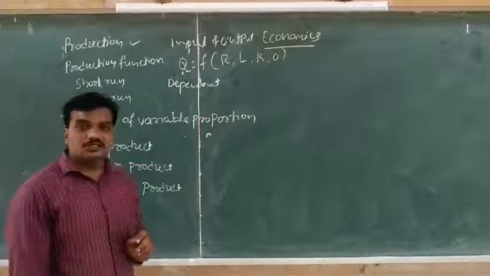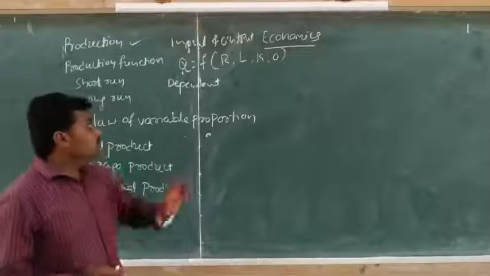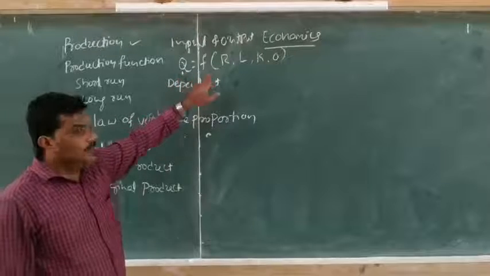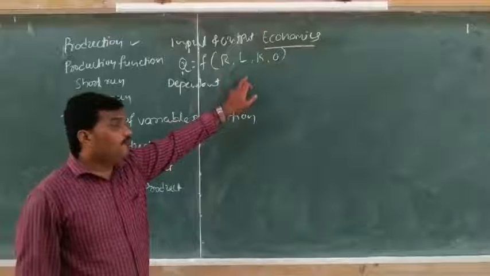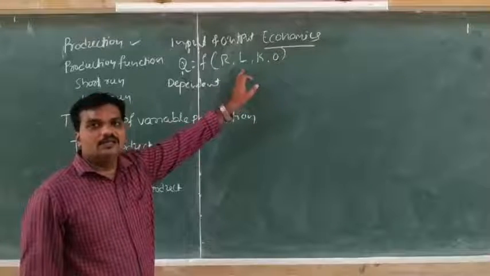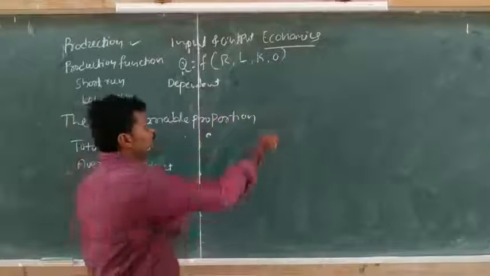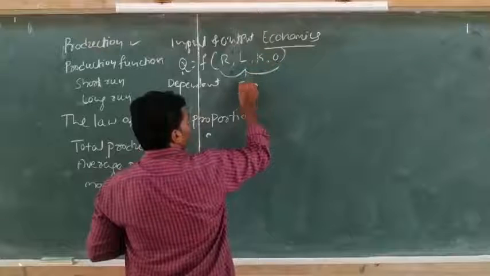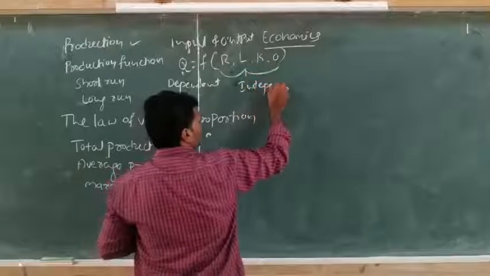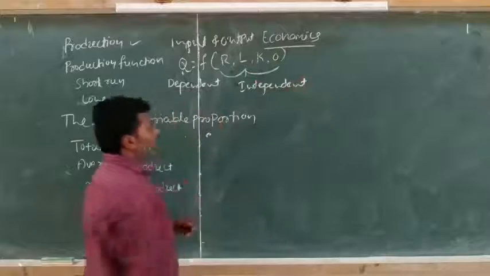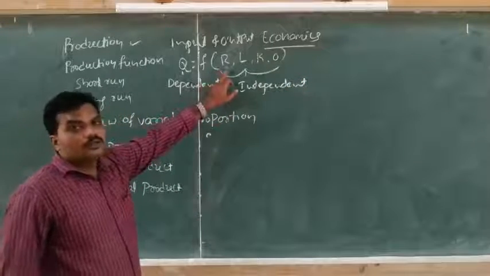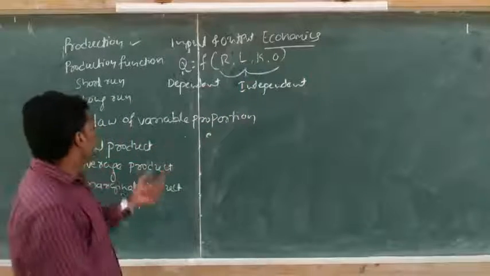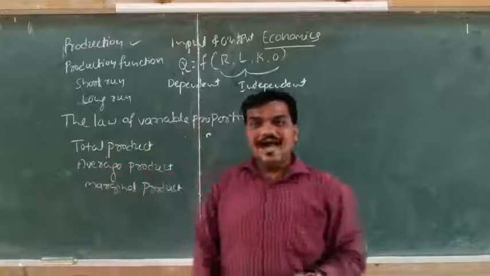That means the value of quantity, that is output, is determined by the quantity or value of the independent variables, that is factors of production. These 4 are called independent variables. So they are called factors of production.